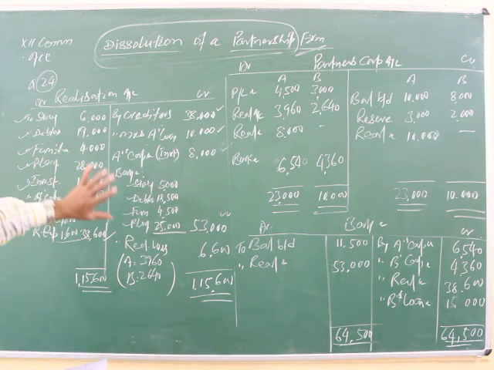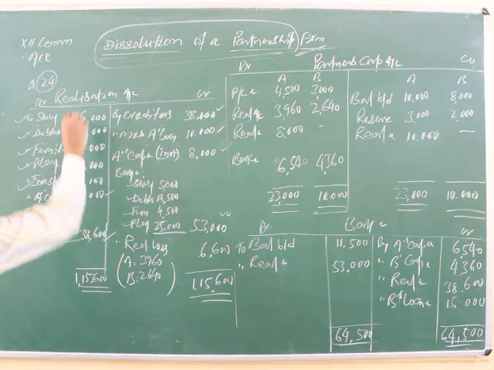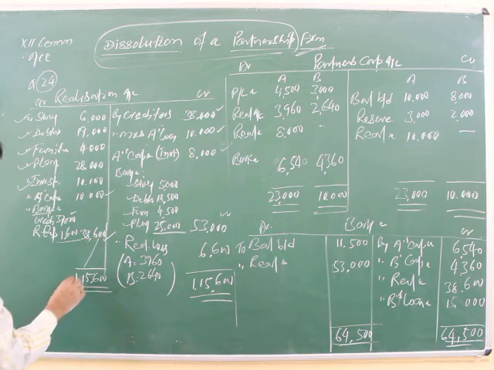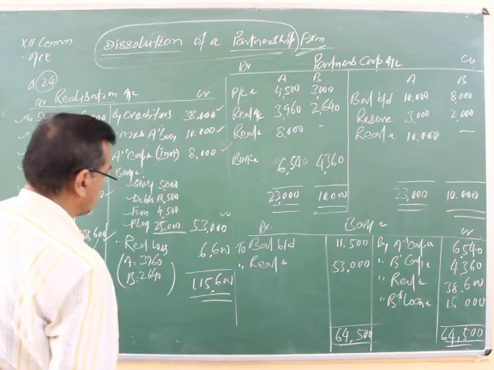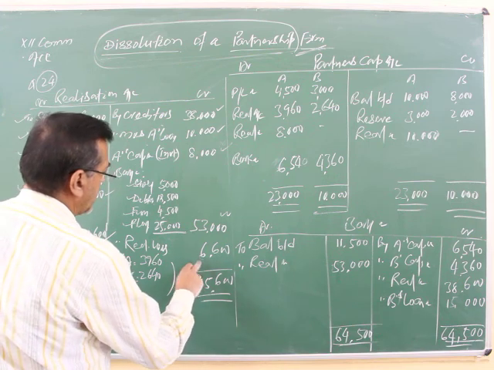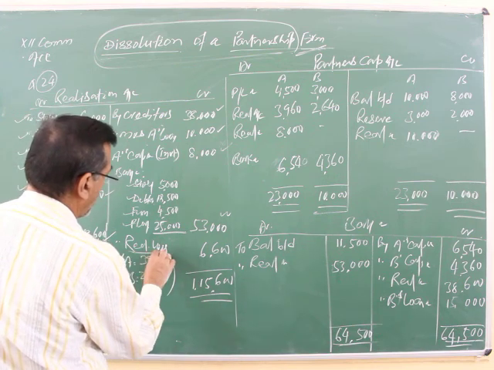We have done all these items as per the balance sheet and adjustments. Later we have to see which side is more. We are seeing the debit side of realization is more. It is coming 1,15,600. Write down 1,15,600. And now we are getting the realization loss.